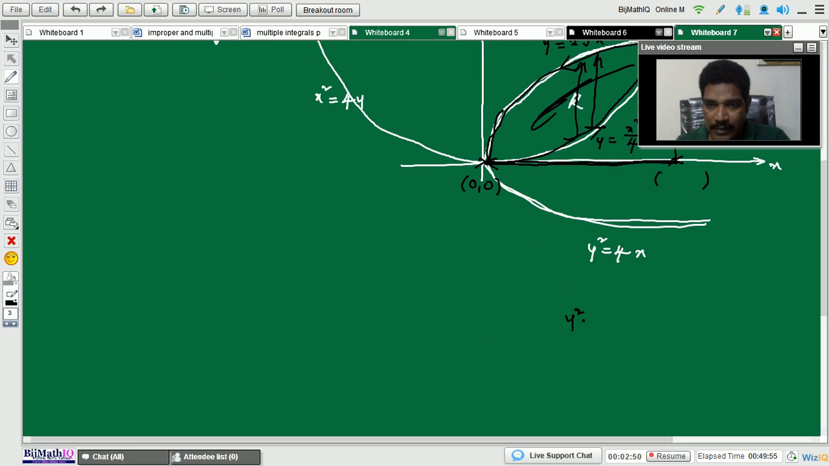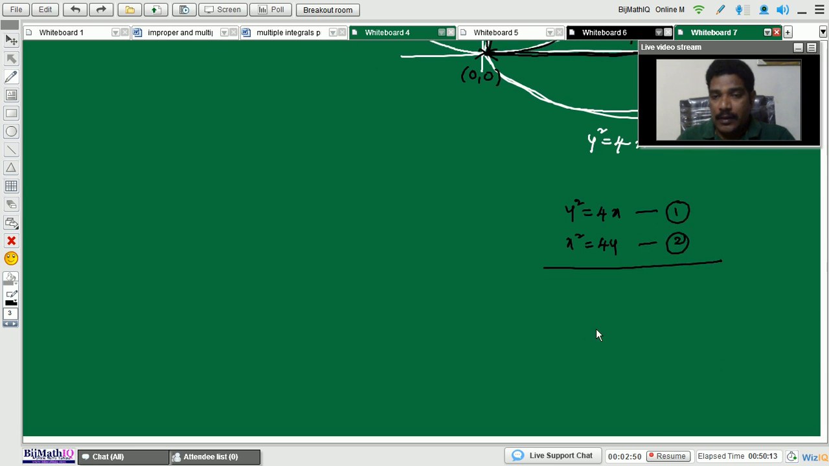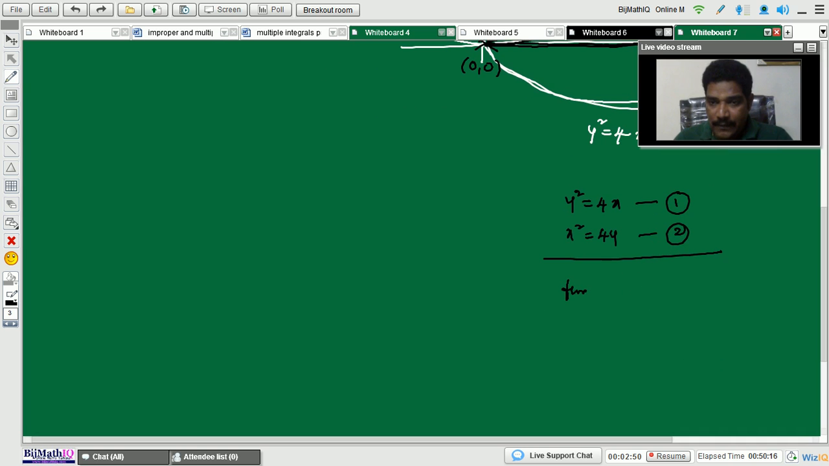What is the first curve equation? y square equal to 4x is the first curve equation, and the second curve equation is x square equals 4y, one more equation. Solving these two equations, from the second curve, from equation 2, I will take the y value. From 2, y equals x square by 4. Y equals x square by 4, substitute in 1.